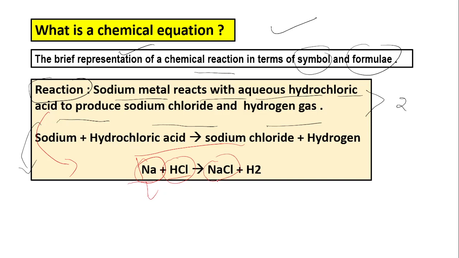NaCl stands for the formula of sodium chloride, whereas H2 stands for the formula of hydrogen gas. And here you can notice a plus sign and an arrow mark are given. These are the symbols. So when a chemical reaction is represented briefly in terms of symbols and formulas, then that is called a chemical equation.